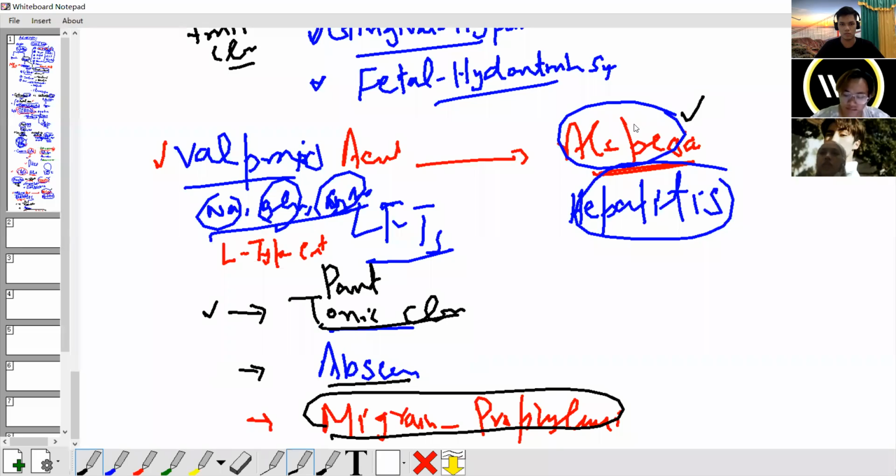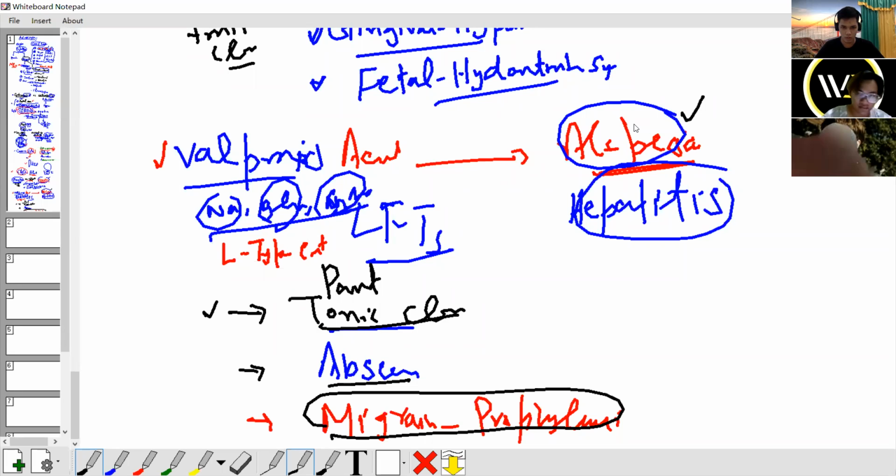So what about the side effects? The most important side effect you must keep in mind is alopecia. Clear? How about another side effect?